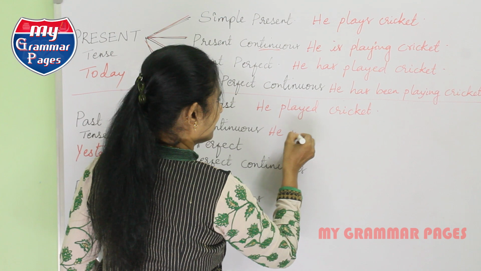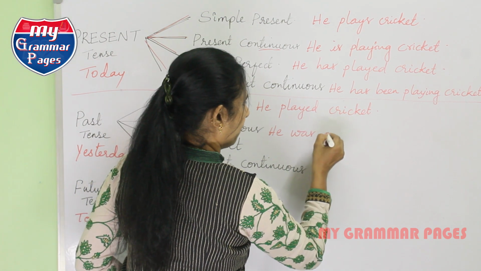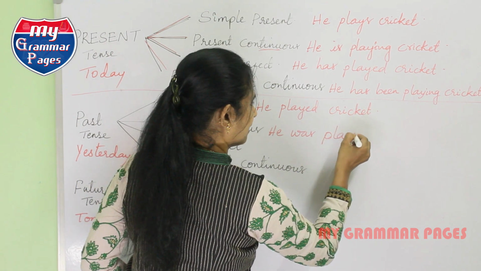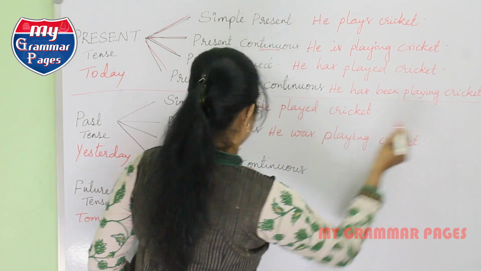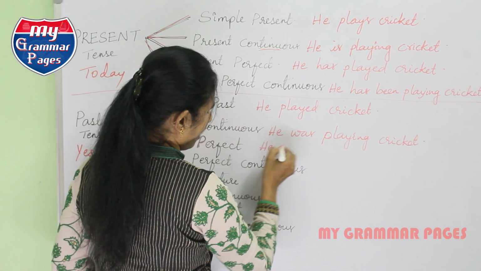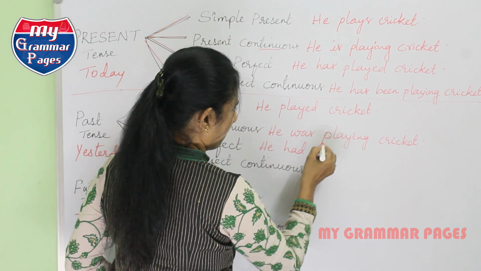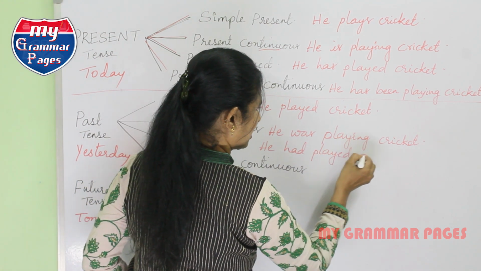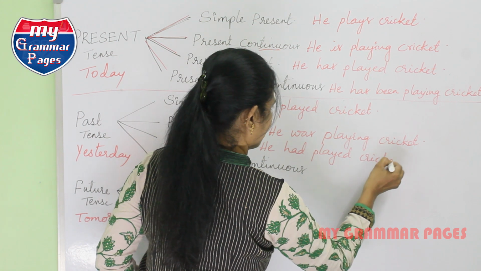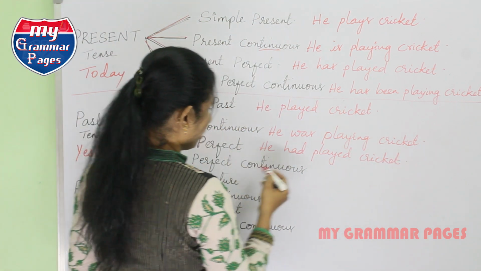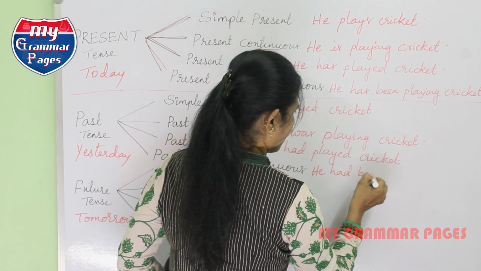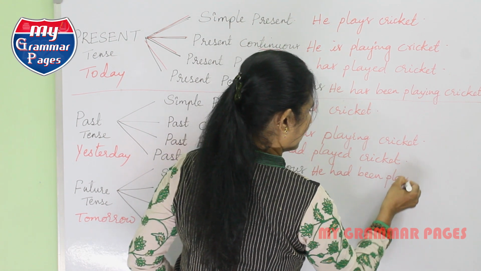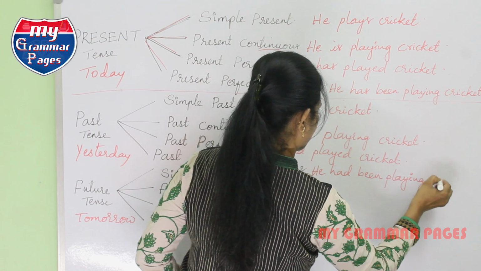He was playing cricket. He had played cricket. This is past perfect. And coming to past perfect continuous tense, he had been playing cricket.